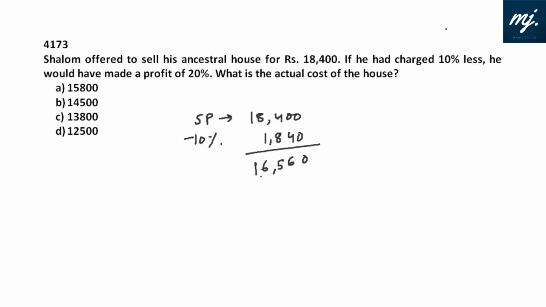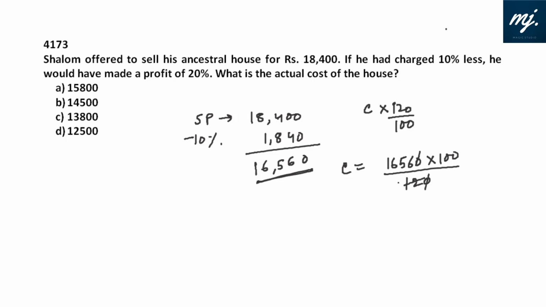so it should be 16,560. If the new selling price is 16,560, he would have made a profit of 20%. What is the actual cost? Suppose actual cost is C, then he is making a profit of 20%. That means selling price is C into 120 by 100, and that is 16,560. Therefore, cost price is 16,560 into 100 divided by 120.